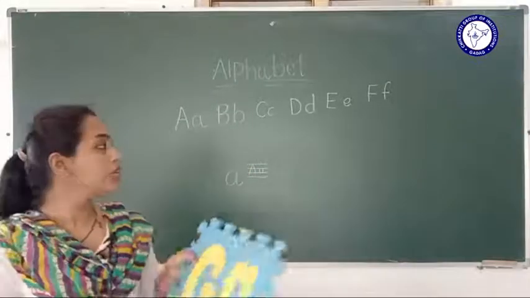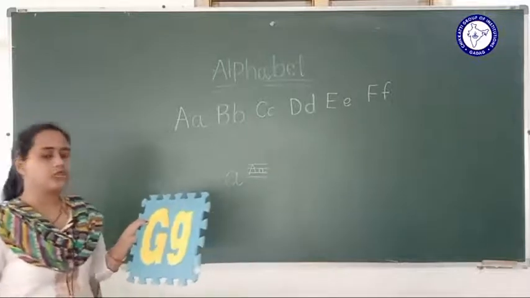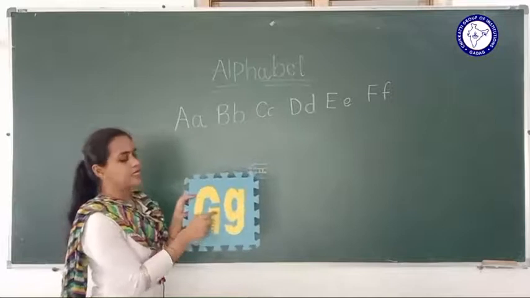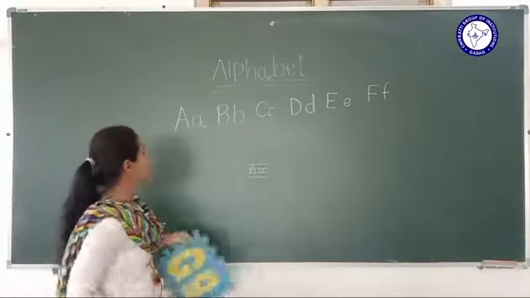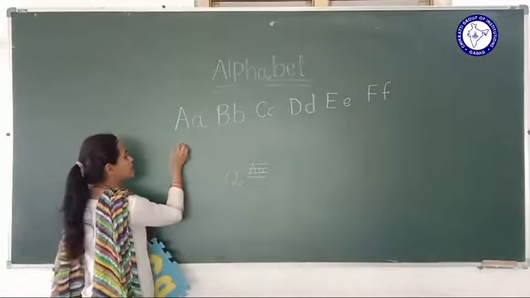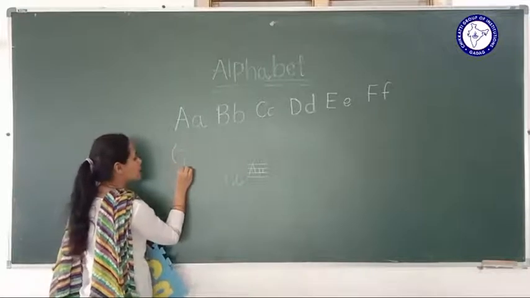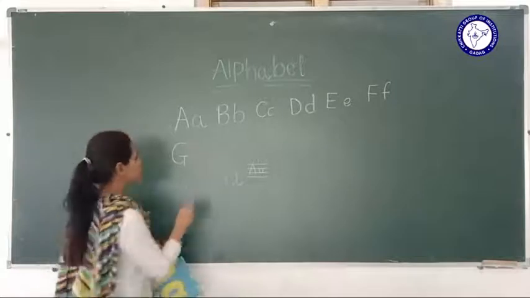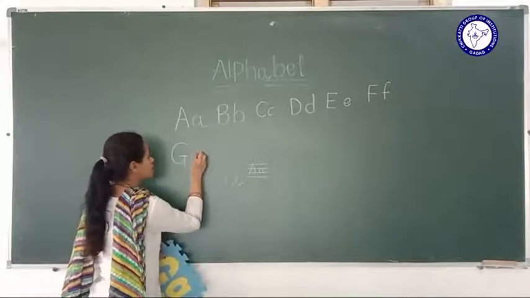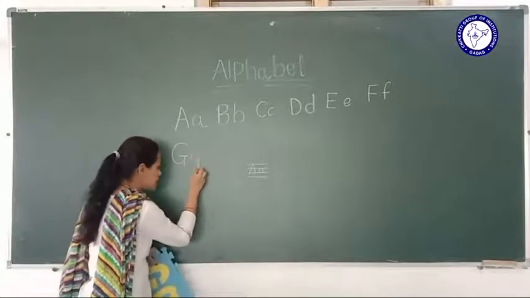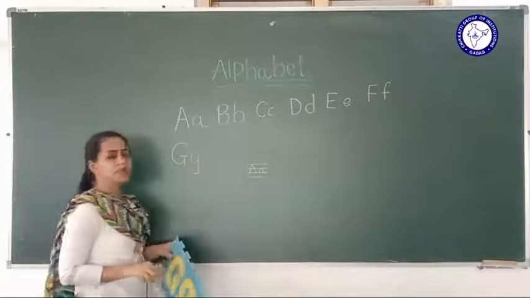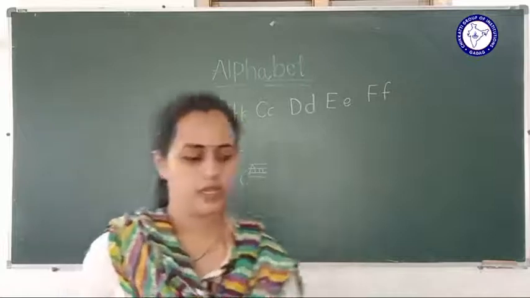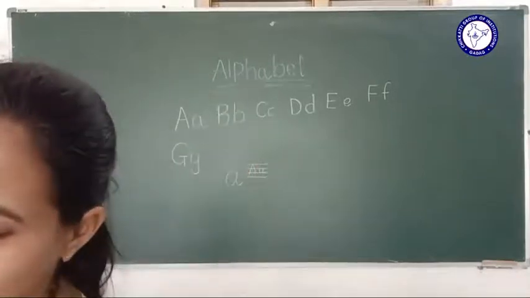Then G. What should you write as the next letter? G. How to write? Take a curve, a standing line, and here a sleeping line. Curve, standing line, sleeping line. It is capital G. Here a circle, standing, and curve will become small g. Right? So the next alphabet is what?